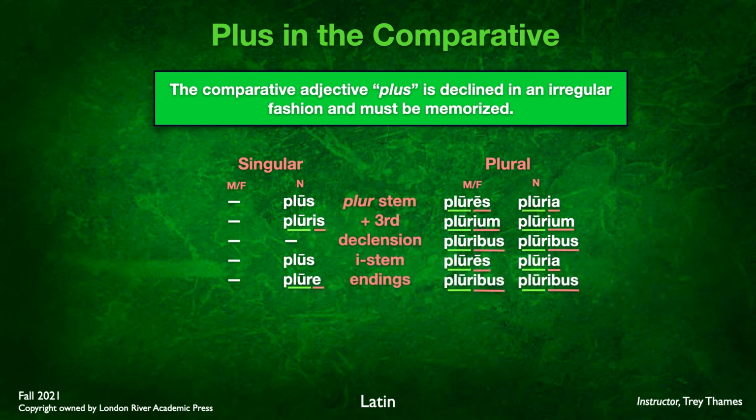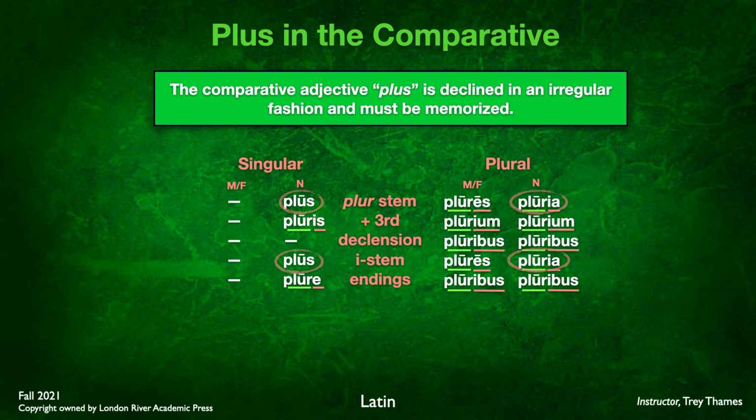So blank, is, em, is, ibus, ibus for the masculine and feminine. Again, no singular, only plural. For the neuter, it's blank, is, blank, ia, ibus, ibus. Now, the thing to point out here is there's obviously no dative singular in the neuter. It doesn't appear in classical Latin, so that's the reason why there's a blank there. But it basically is the plur stem plus third declension i-stem endings. All right. There you go. And of course, remember the neuter rule, whatever's in the nominative is in the accusative in the neuter.